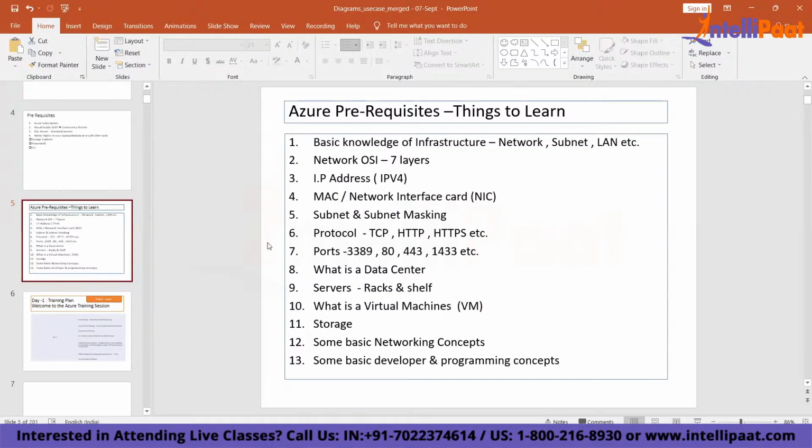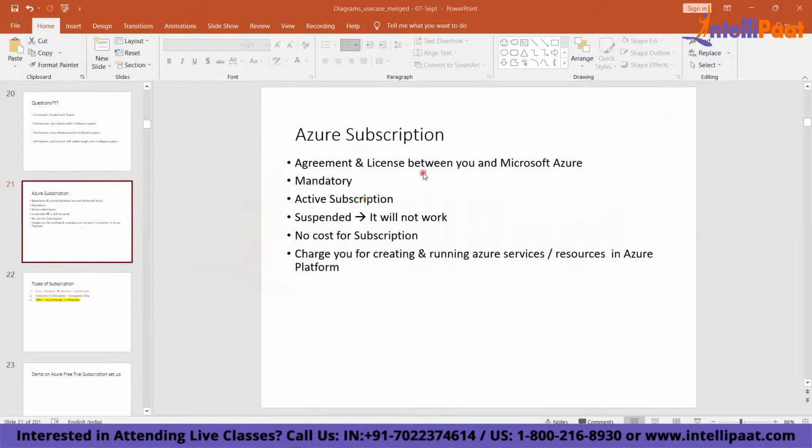An Azure subscription is like a subscription that you buy from Netflix. You watch movies and films, you take a subscription of Amazon Prime, you take a subscription of Netflix. Similarly, you need to have a subscription of Azure to create, build and run your services on the Azure platform.